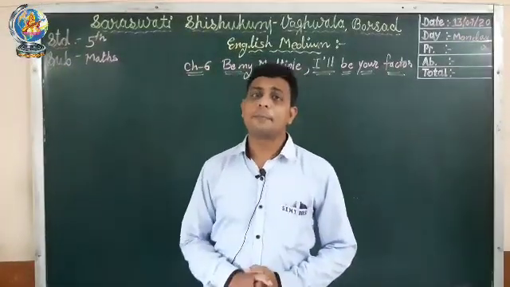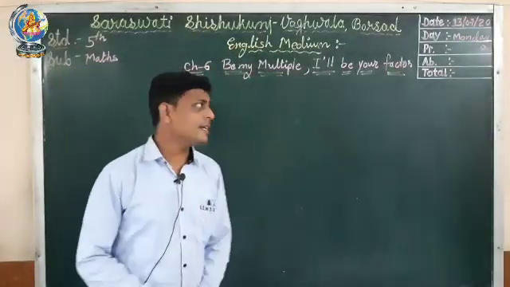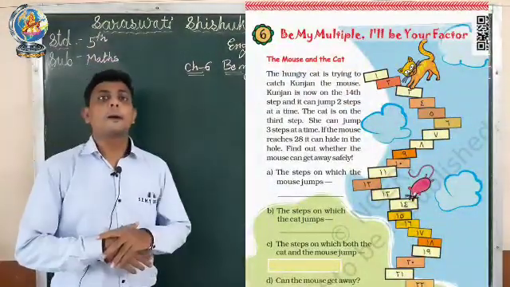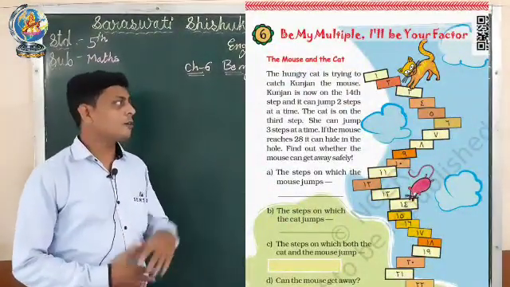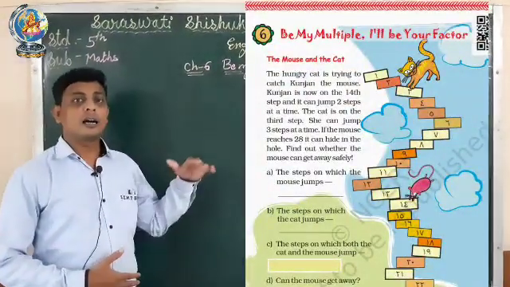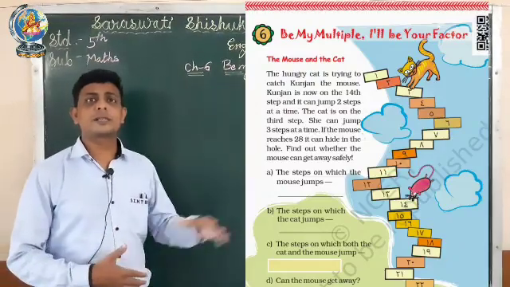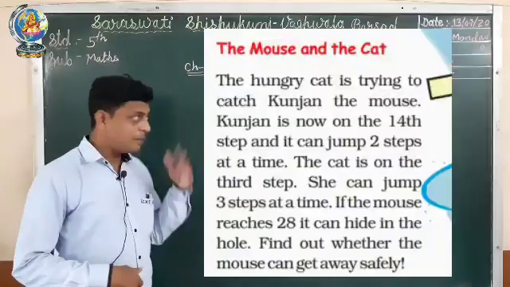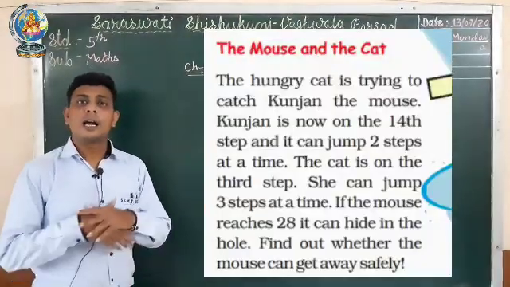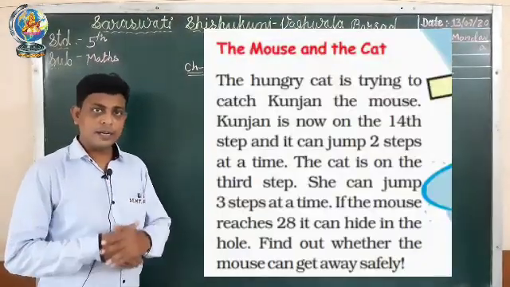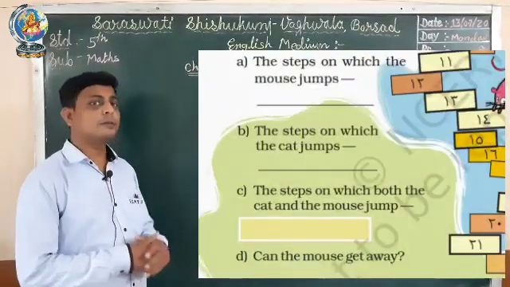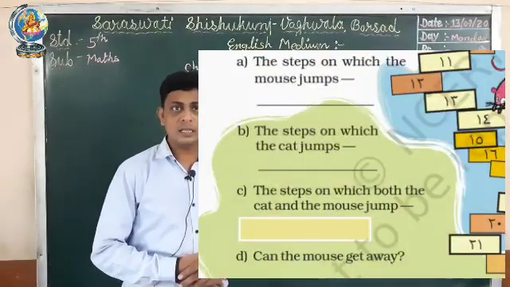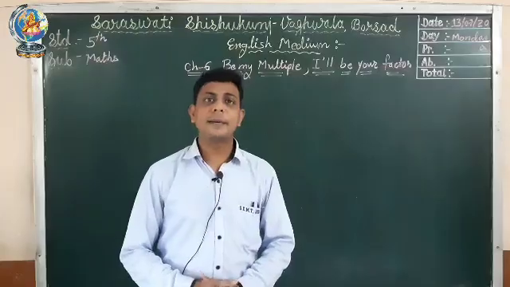Let's begin our chapter. You can see in the picture a paragraph is there, and on the other side steps are there. On the steps, a cat and a mouse are there. We have to read this paragraph and understand it, and after that we have to write its question answer. So let me read the paragraph.